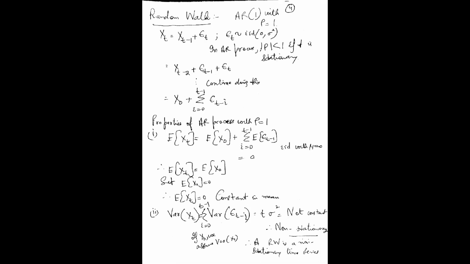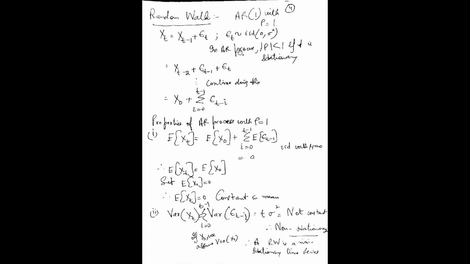This is a question in your tutorial sheet: a random walk is an autoregressive process of order 1, and it is a non-stationary time series. I can write it as xt equals xt minus 1 plus epsilon t, where epsilon t is IID with mean 0 and variance sigma square.